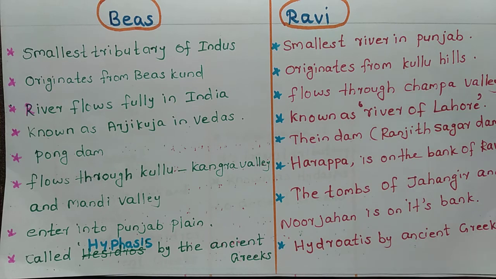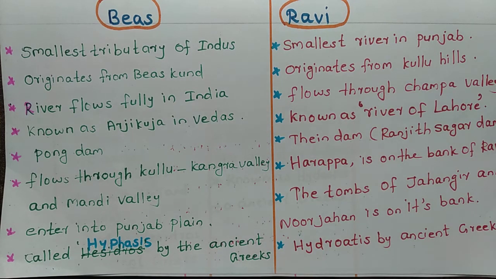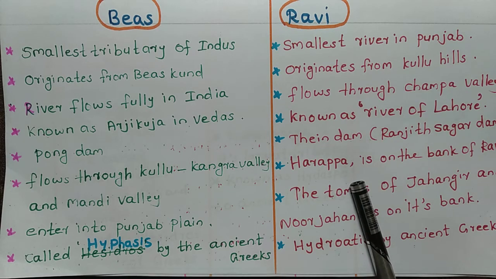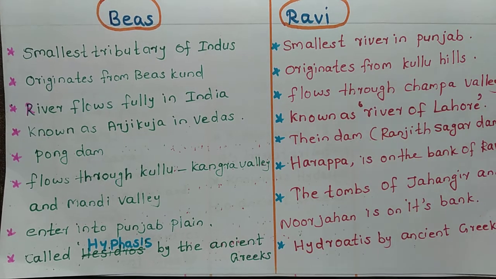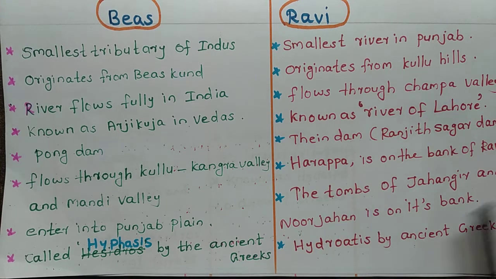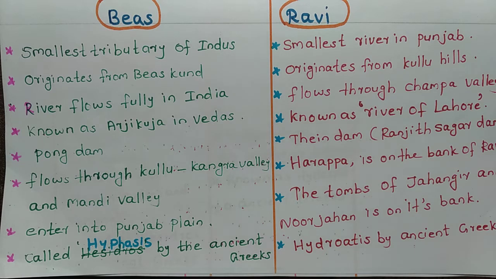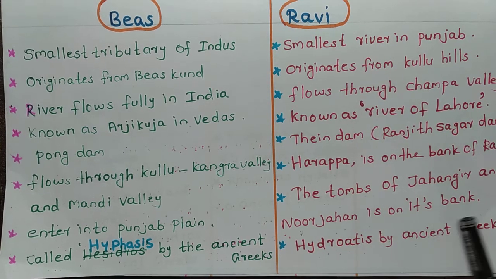Harappa is on the bank of Ravi. So, Harappa is an Indus Valley civilization site that is on the bank of Ravi. The tombs of Jahangir and his wife Noor Jahan are on its bank.